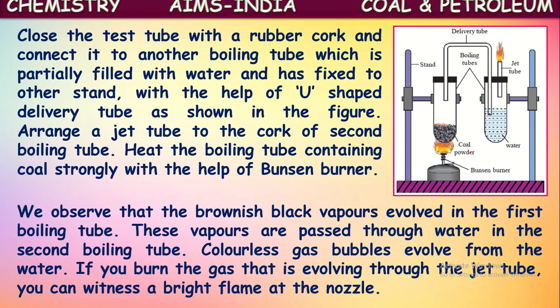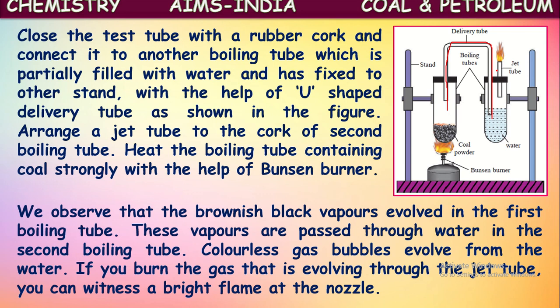These vapors pass through the delivery tube to the other boiling tube, that is the test tube containing water. These vapors are passed through the water in the second boiling tube. Then colorless bubbles evolve from the water. So after passing through water, the color vanishes and a colorless gas evolves in the form of bubbles. This will come out through this tube.